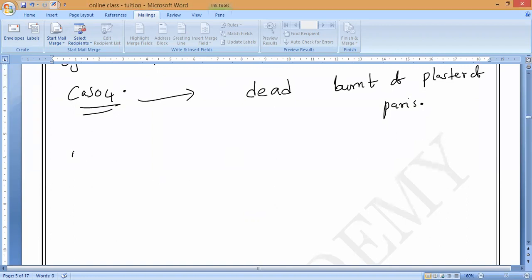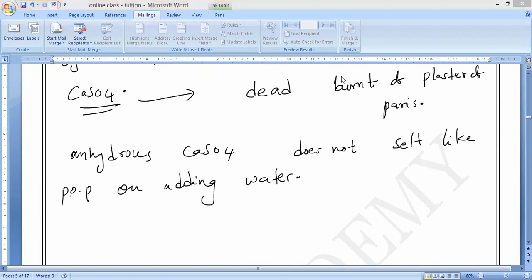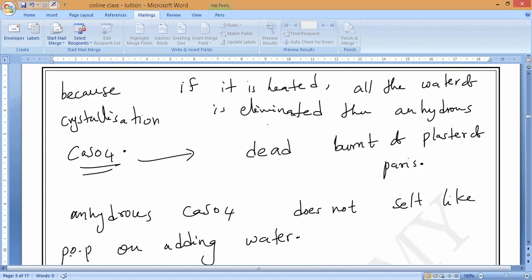So without water, what is happening? Anhydrous CaSO4 does not set like plaster of Paris, POP, on adding water. On adding water. Now, here I will ask one important question. Why is POP not exposed to the atmosphere? What will happen? Anybody? What will happen? Anybody?